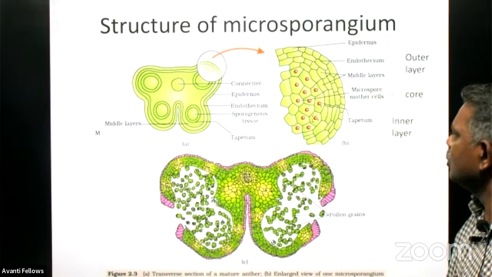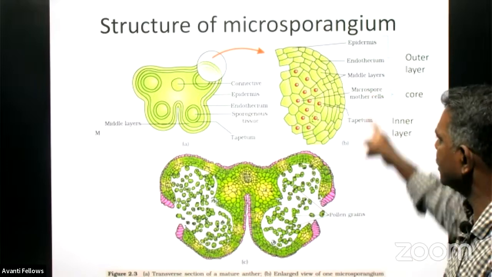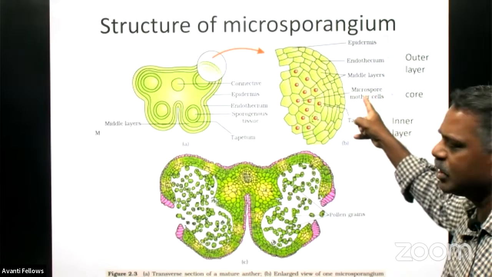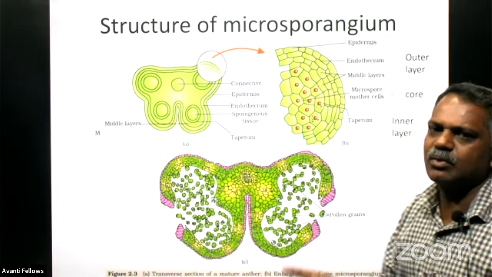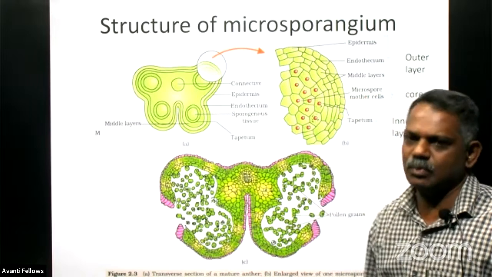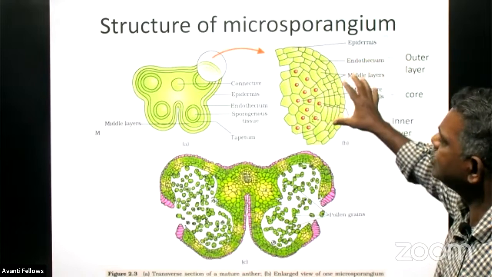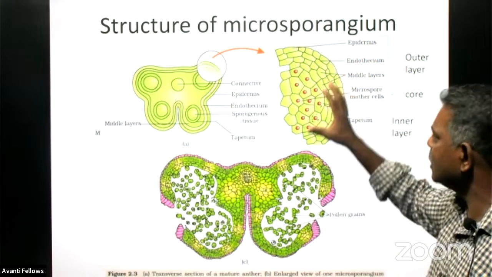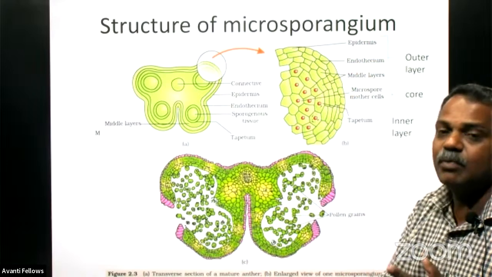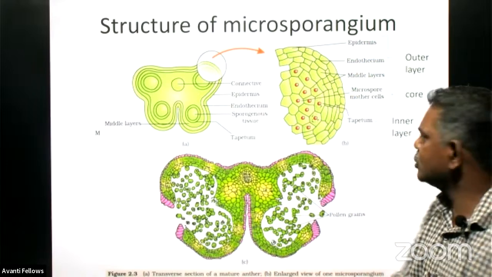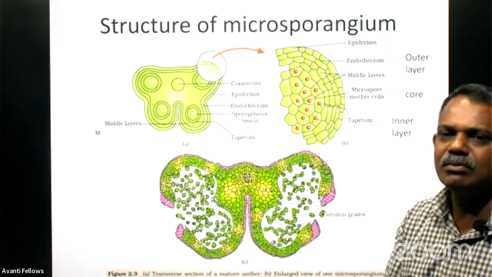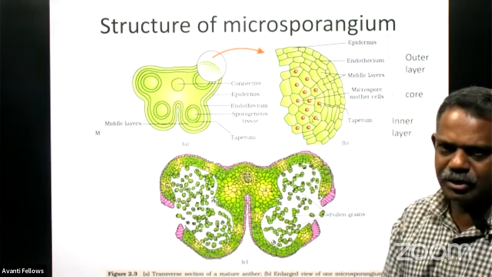The microspore mother cell. I told you about the microspore mother cell, and this microspore mother cell is responsible for producing microspores. The different kinds of tissues present in the microsporangium are for gamete production or microspore production, some are for nourishment and some are for protection, right?